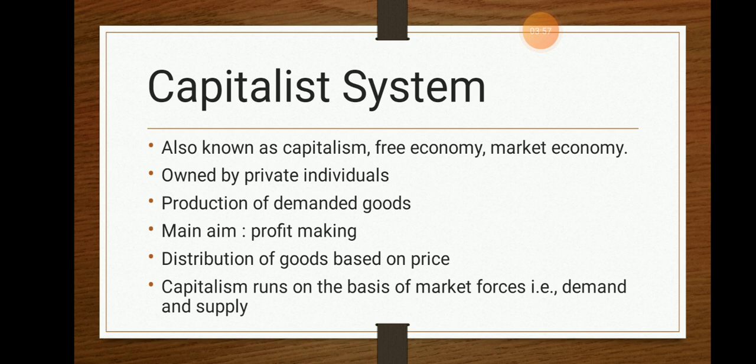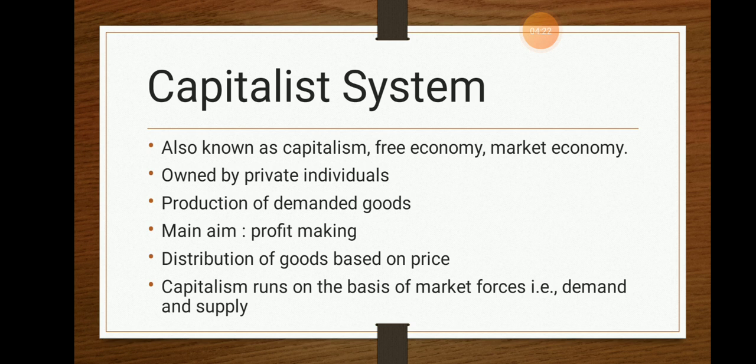The production of goods will be only for the demanded products. If the consumer in the economy demands any kind of product, that particular product will be produced in the capitalistic economy. The main aim of the capitalistic economy is to make profit. Profit is the main criterion of the capitalistic economy.